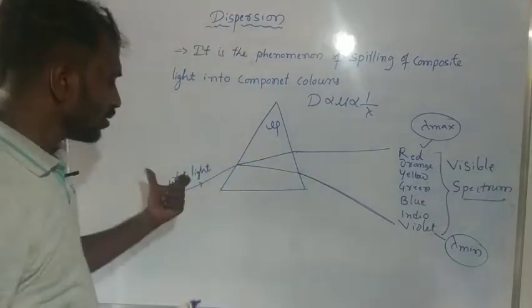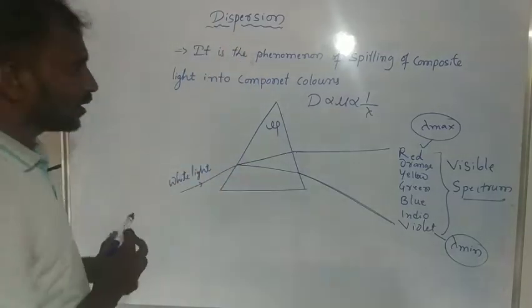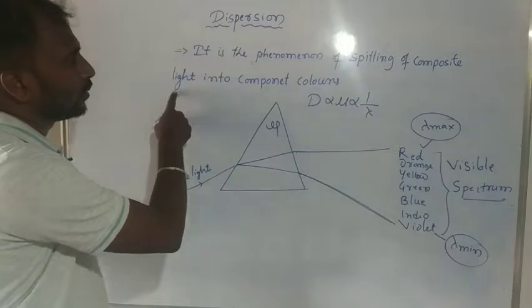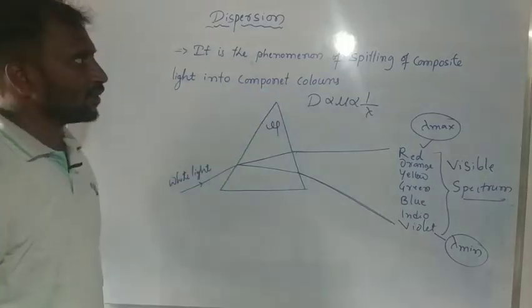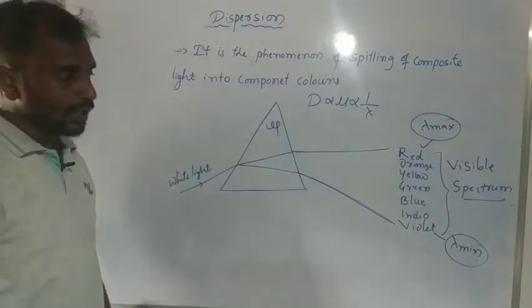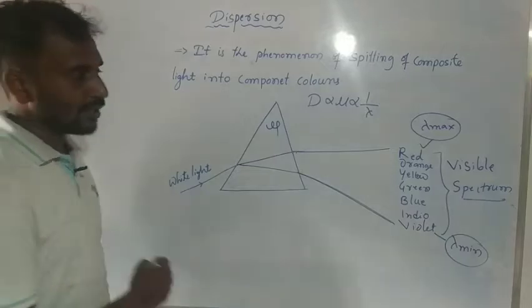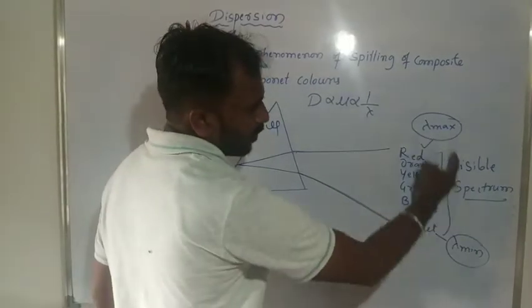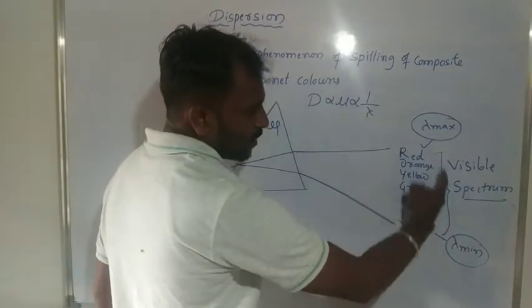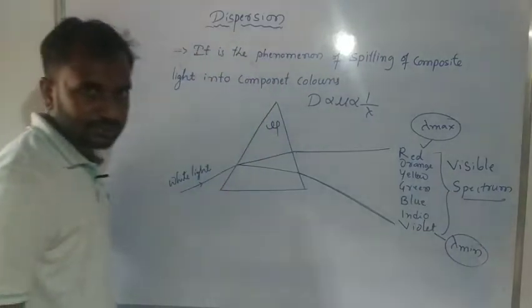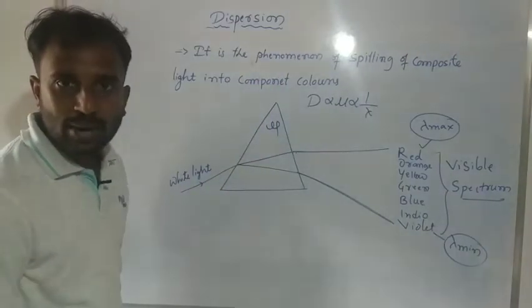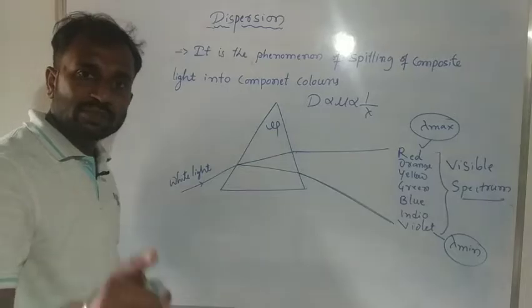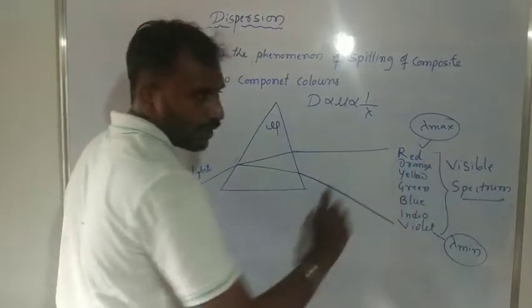So the composite light splits into component colors. This is dispersion. Here we get 7 constituent colors, which we consider a spectrum, a visible spectrum. It means a group of color bands due to dispersion. That is a spectrum.